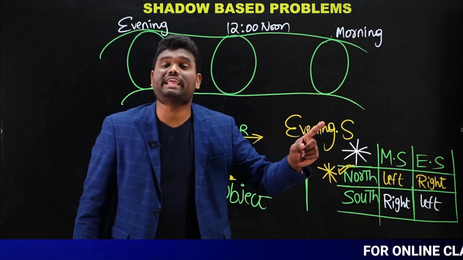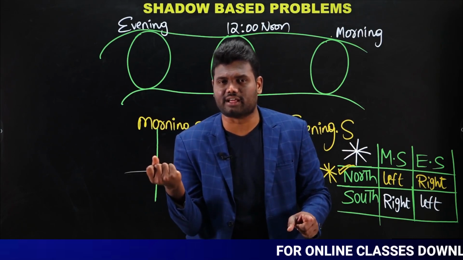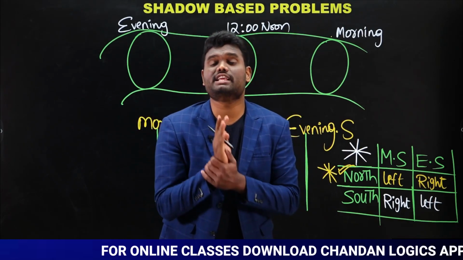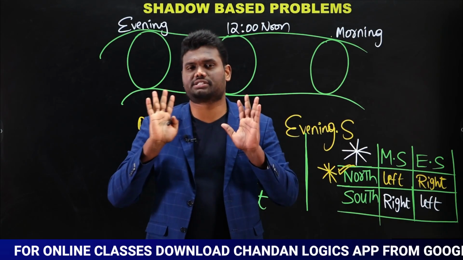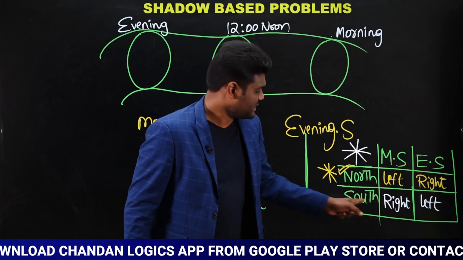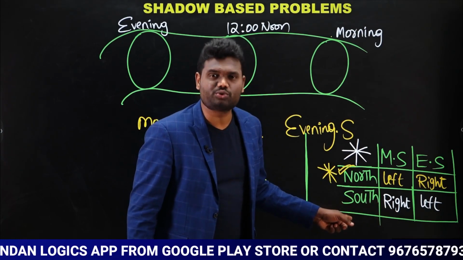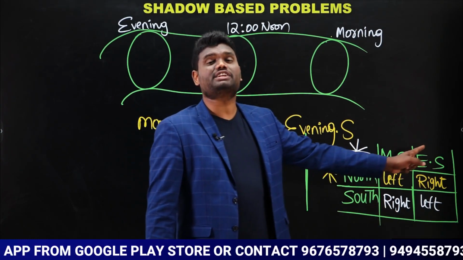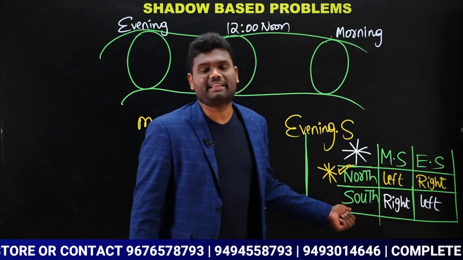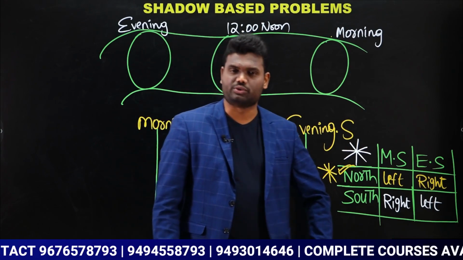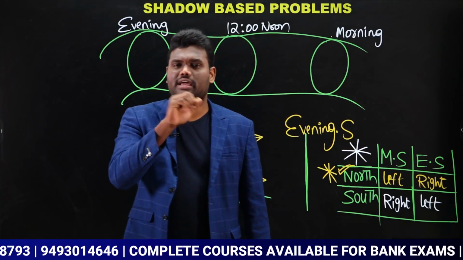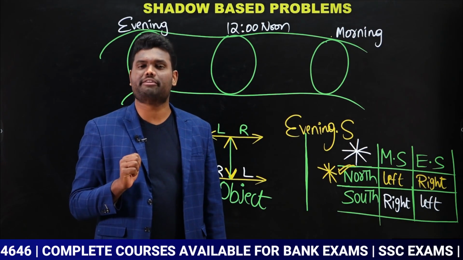If morning shadow is on the right hand side, which means the person is facing towards south direction. Is that clear? If morning shadow is on the right hand side, then the person is facing towards south direction. If evening shadow is on the left hand side, even then the person is facing towards south direction. So just remember north. If you just remember north, then automatically solving questions will be very simple.